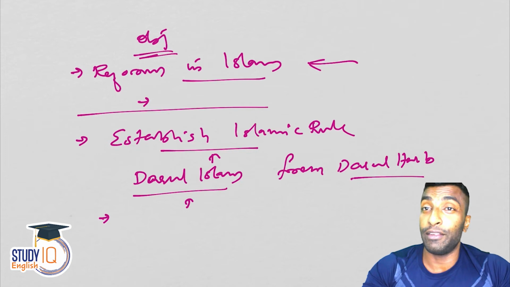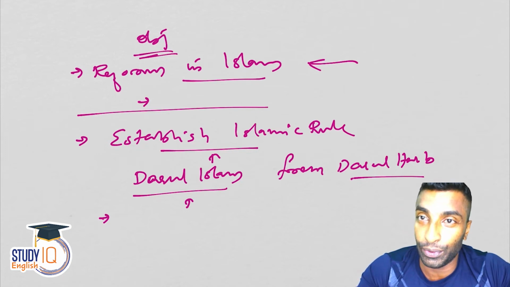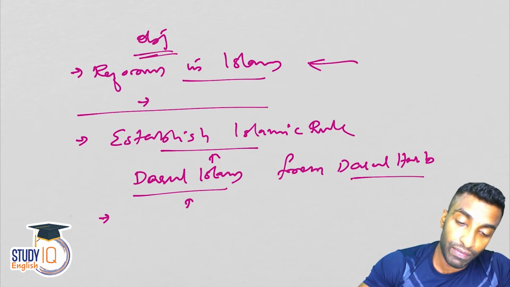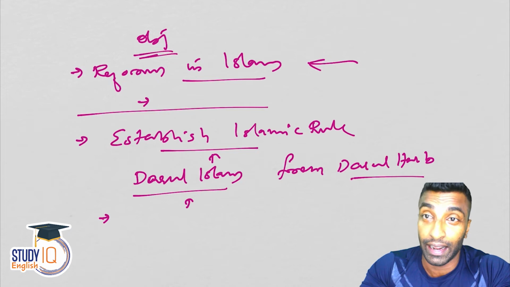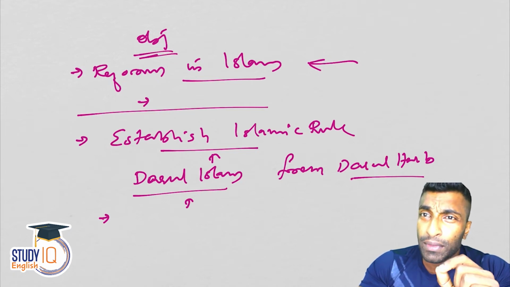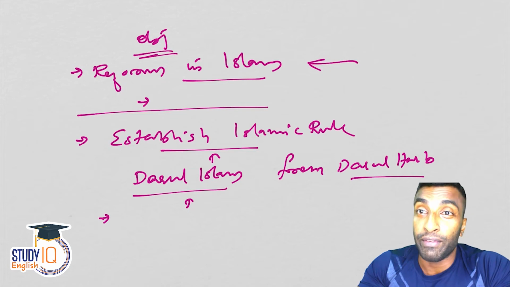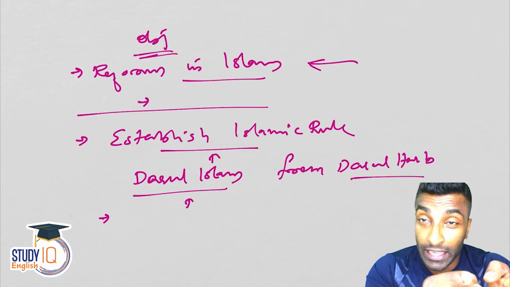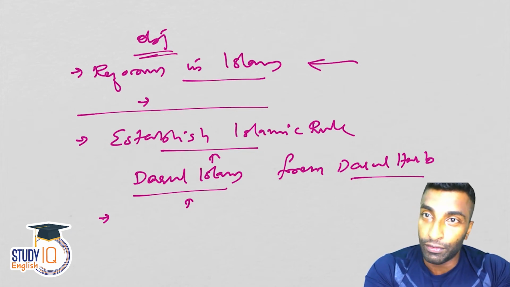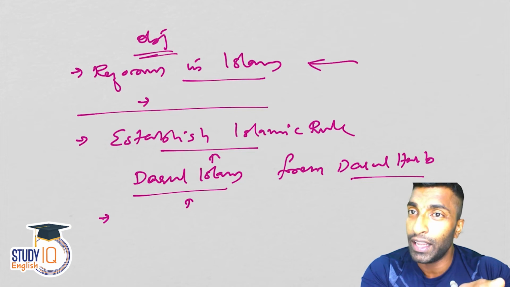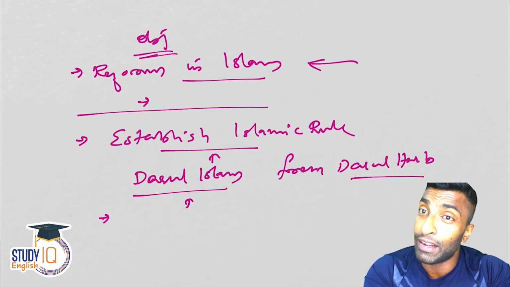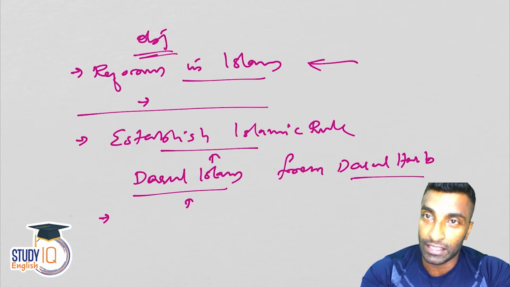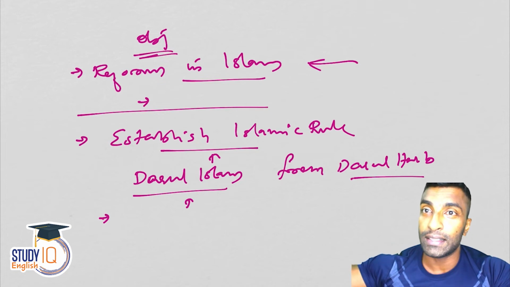And guys, if you see the Islamic State, what is their objective? Their objective is also the same. We will be discussing the Wahhabi movement and how it came to an end and everything. But something which is based on an ideology will never come to an end. You cannot end that ideology as such. You can temporarily halt the movement, either with force or whatever it is. Even though I say the Wahhabi movement came to an end, it will never come to an end because the movement is based on an ideology. What is that ideology? Establish the Islamic State. So that is how it has revived as the Islamic State.